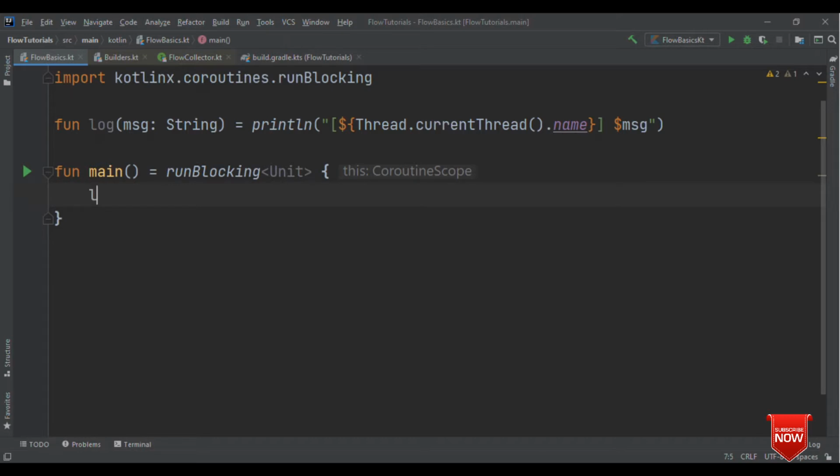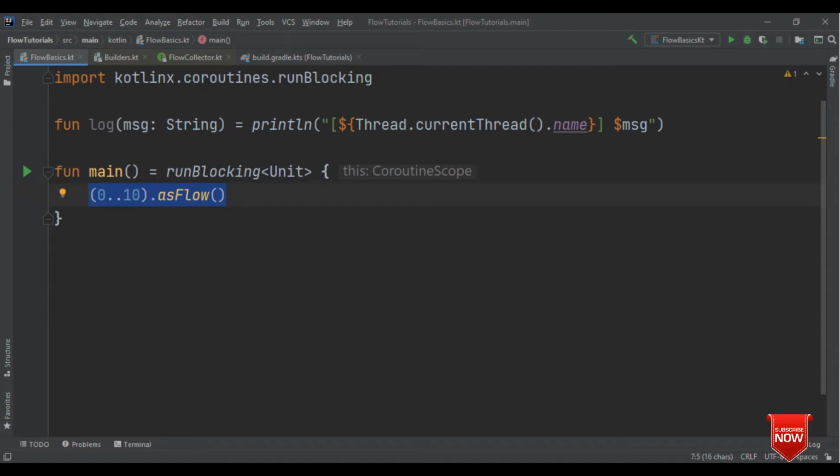Say you already have a list of numbers, say 1, 2, and 3, and you want this to be a flow, not just the list. Then what you can do is call asFlow, and the moment you call this function, it transforms this list to flow. Also, if you have a range, say a range from 0 to 10, and you want to transform this to flow again, then you could use the asFlow function. But this approach is for transforming to flow, not creating flow.